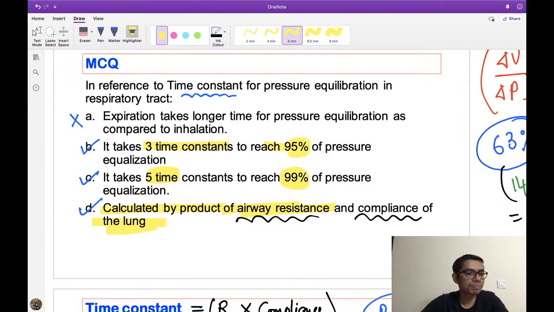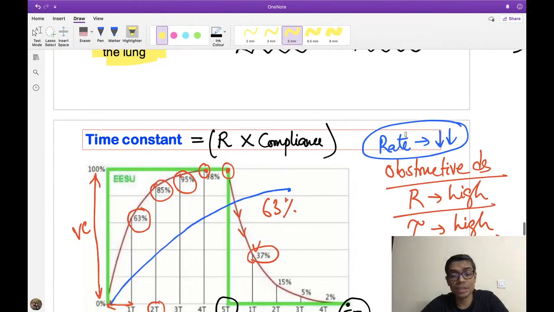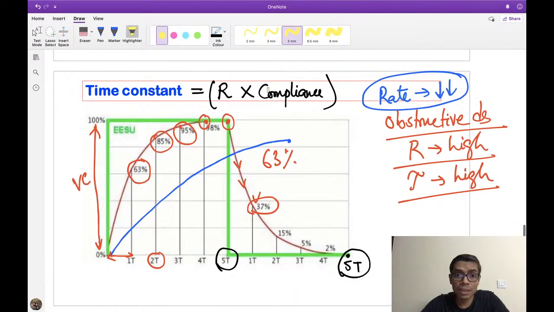So that is also true: compliance is also increased, but resistance increases much more. Very good question, that compliance is also high. Okay, so again the time constant will be high. Okay, concept of time constant will be high. Compliance is also high. Static compliance is high, but dynamic compliance is low.